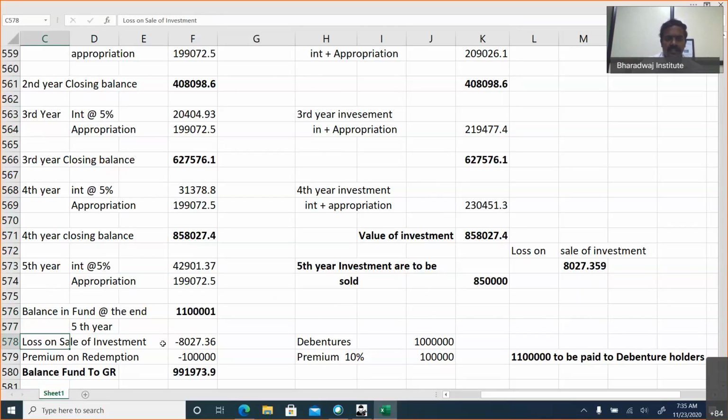Okay. Loss on sale of investment will be adjusted against a sinking fund. Premium on redemption, that loss also will be adjusted. The balance will be transferred to general reserve.